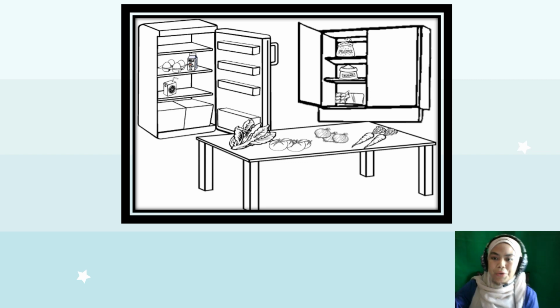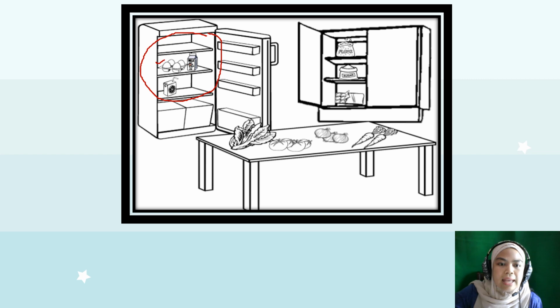All right, now let's do this exercise together. We're going to describe the food that we see using there's or there are. Okay? As I have taught you just now, there's some is used for things that you cannot count. There are for things that you can count. Okay, let's look at the fridge. Inside the fridge, okay, there are 3 types of food.